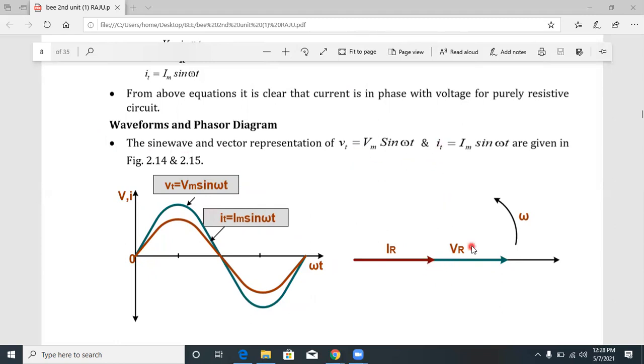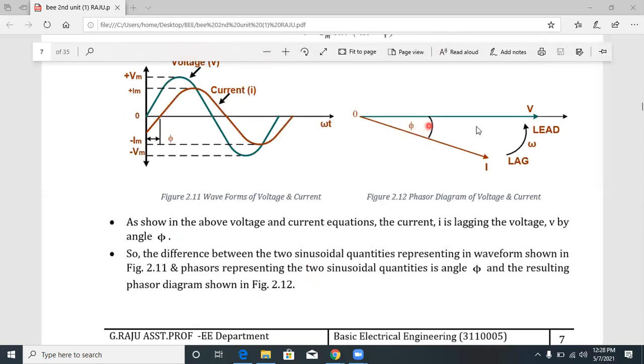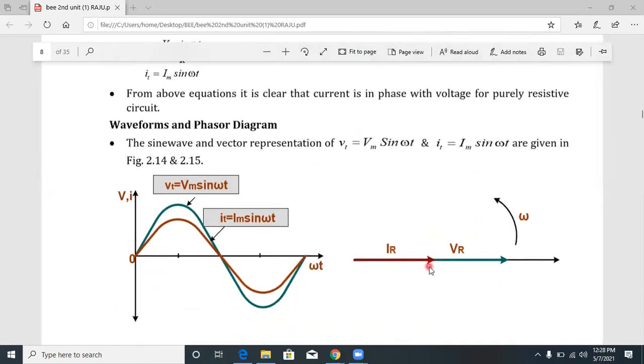These two are in phase. There is no phase difference. The angle between these two is equal to 0. Substitute phi is equal to 0, so what will happen? Voltage and current will become in phase. That's why for a purely resistive circuit, voltage and current are in phase.